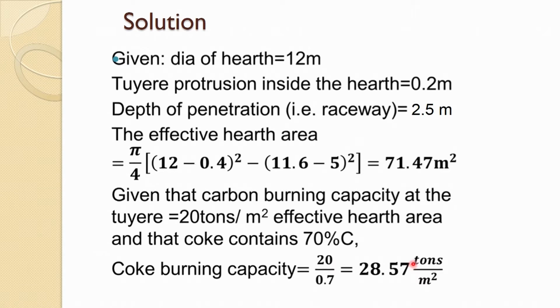It gives about 28.57 tons per meter square. So effectively the coke burning capacity is about 28.6 tons per meter square.